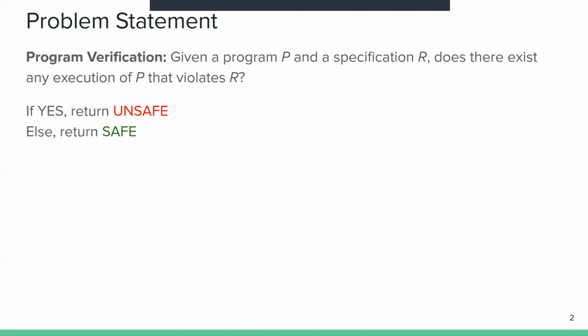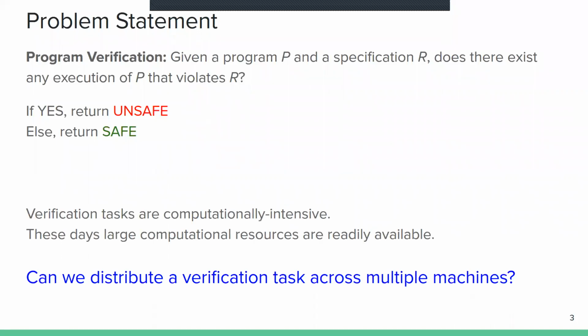The problem that we work on is program verification. Given a program P and a specification R, we are interested in knowing whether there exists any execution of P that can violate R. If yes, then we say that P is unsafe with respect to R. Otherwise, we say that P is safe. Now, verification tasks are computationally intensive. And these days, we have large computational resources readily available. So now the question is, can we distribute a verification task across multiple machines?